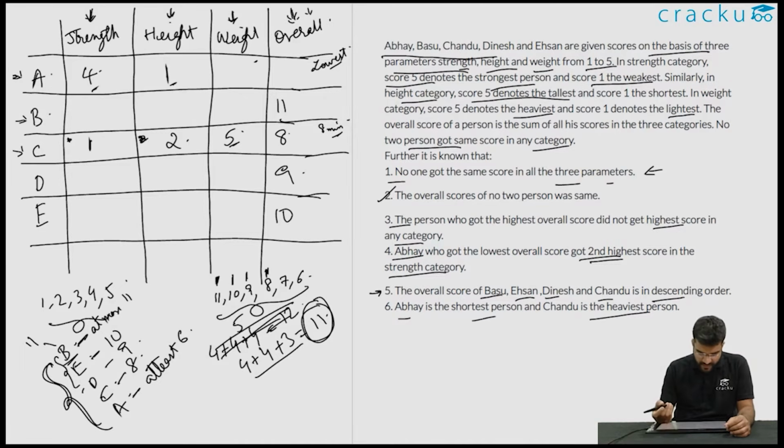Now what we don't know for sure is the value of A. Overall score of A can be either 6 or 7. We don't know whether it is 6 or 7. We know that it is definitely less than 8 and definitely greater than or equal to 6.